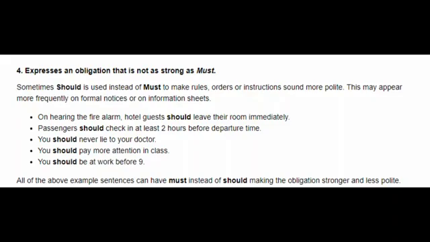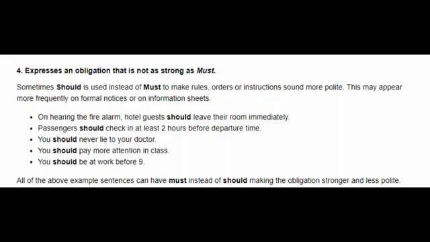Now we can see the fourth use of should. Should also expresses an obligation that is not as strong as must. Sometimes should is used instead of must to make rules, orders, or instructions sound more polite. This may appear more frequently on formal notices or on information sheets. You can see the example here.